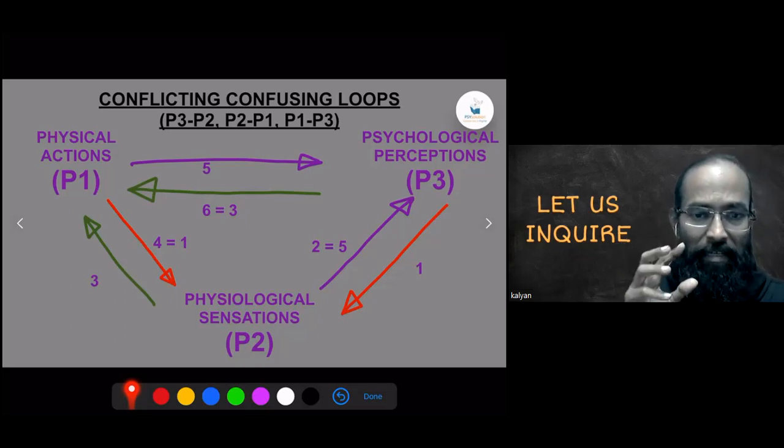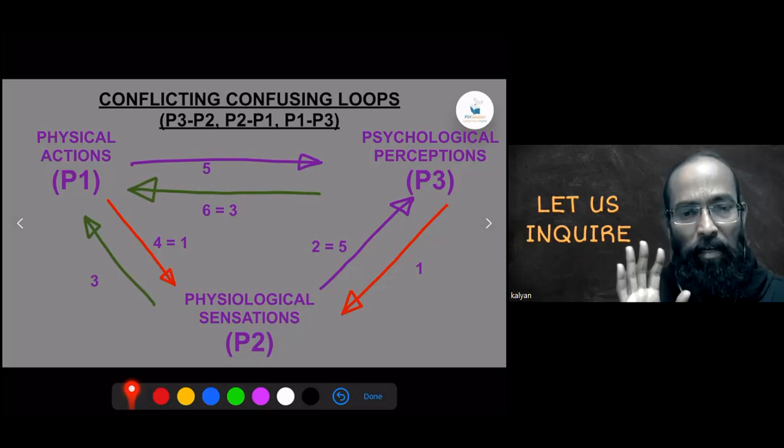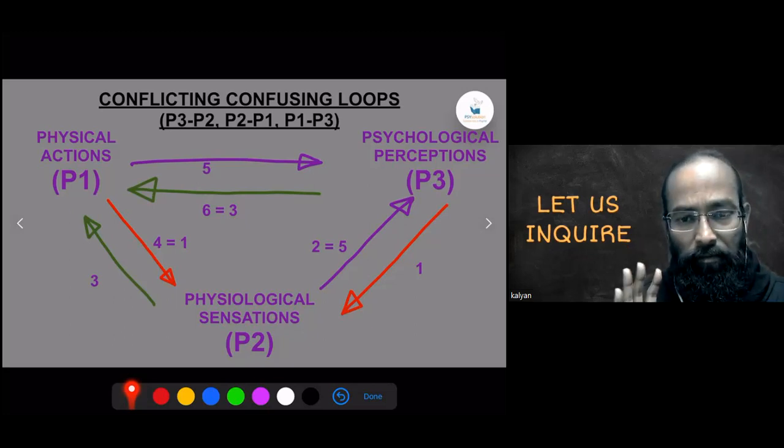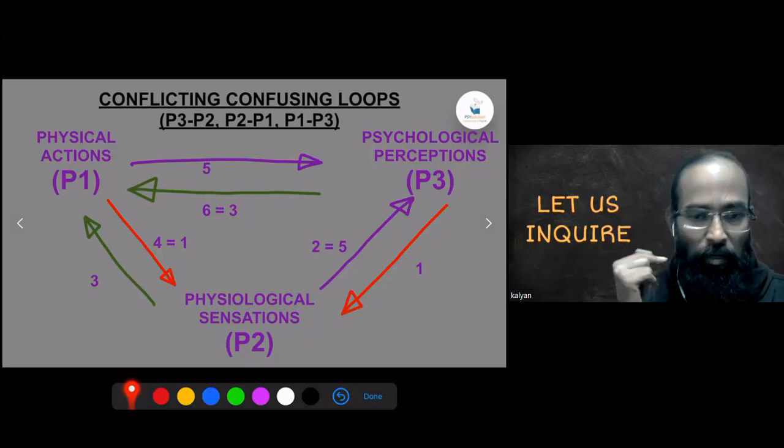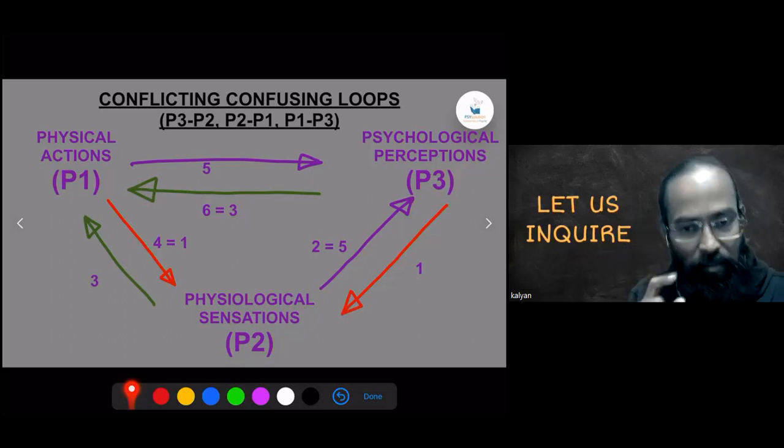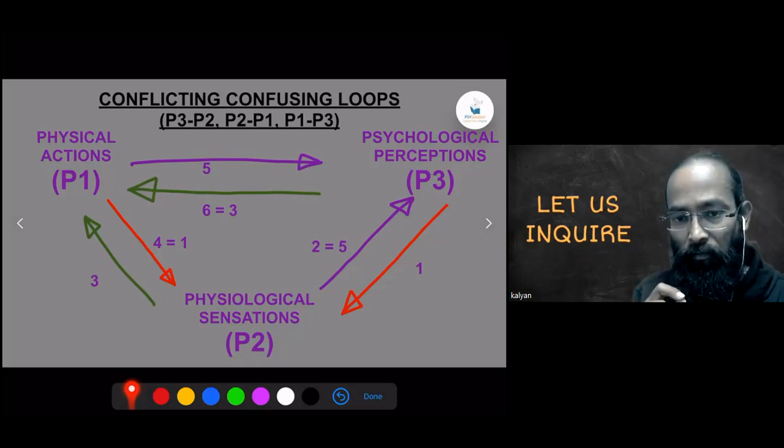So for eating, the primary driver is the hunger. That must be understood. A thought cannot be the driver of eating. That's the first confusion that we suffer from.